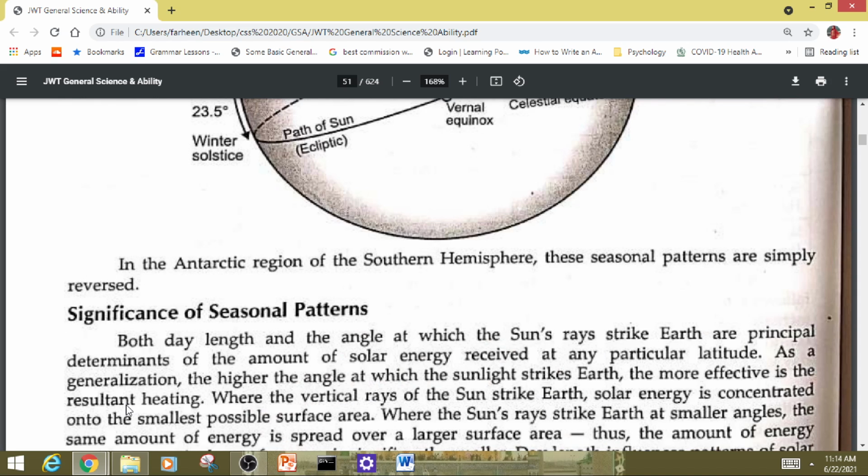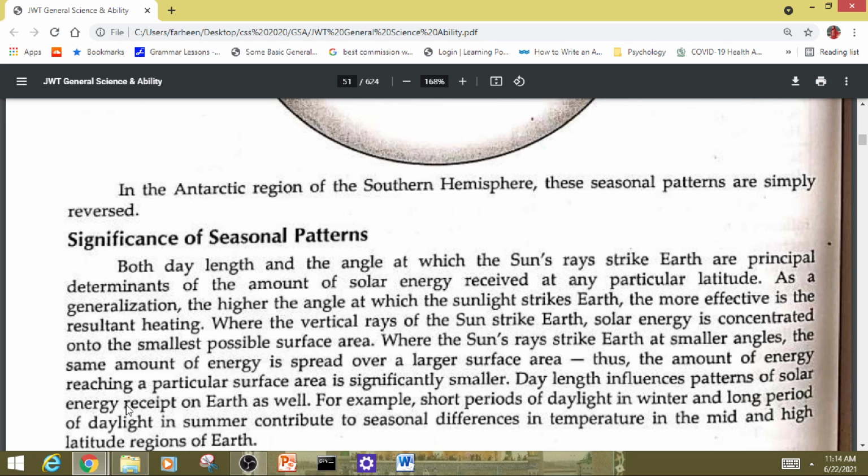Significance of seasonal patterns: both day length and the angle at which the sun's rays strike Earth are principal determinants of the amount of solar energy received at any particular latitude. As a generalization, the higher the angle at which the sunlight strikes Earth, the more effective is the resultant heating. Where the vertical rays of the sun strike Earth, solar energy is concentrated onto the smallest possible surface area.